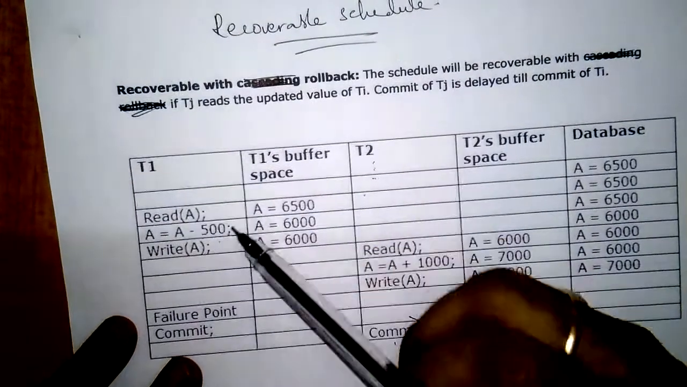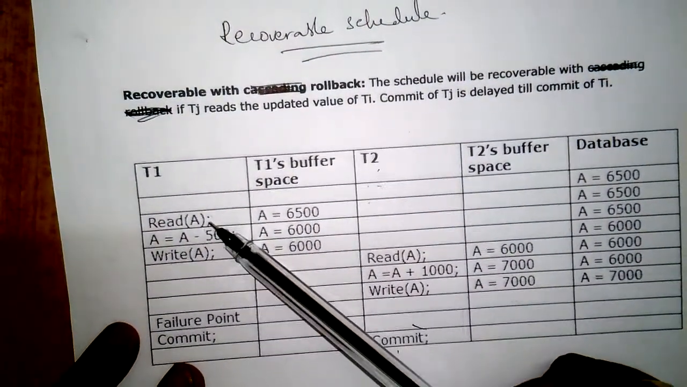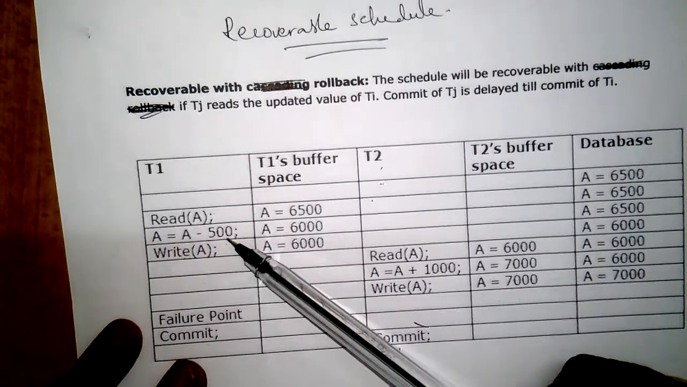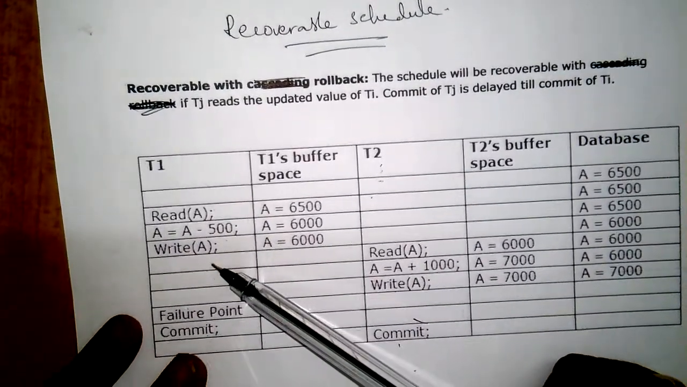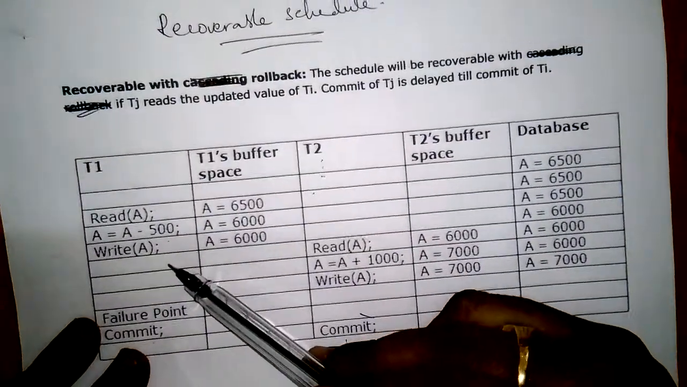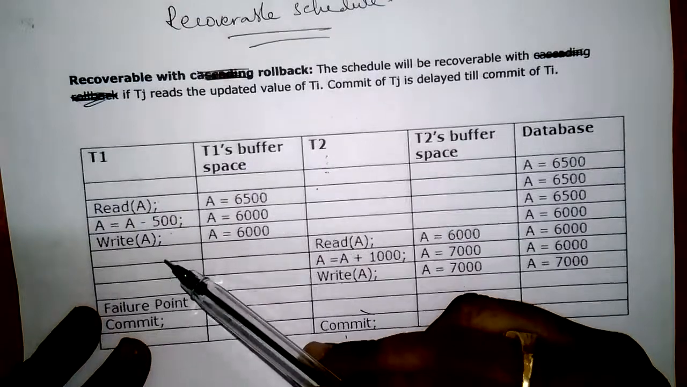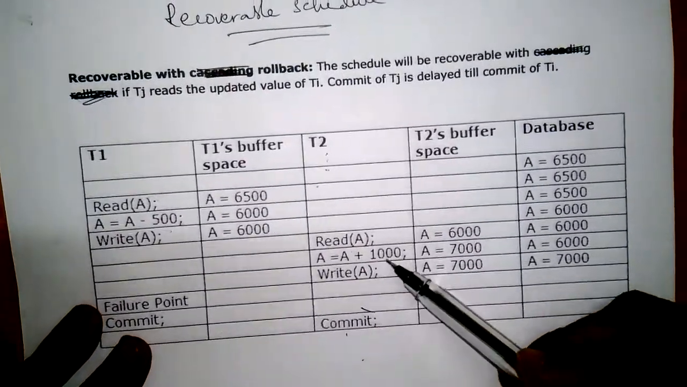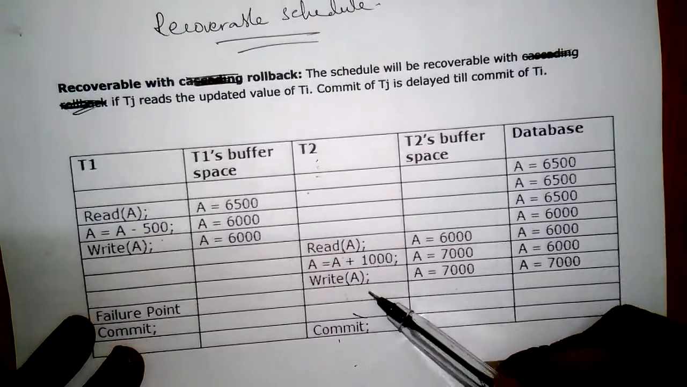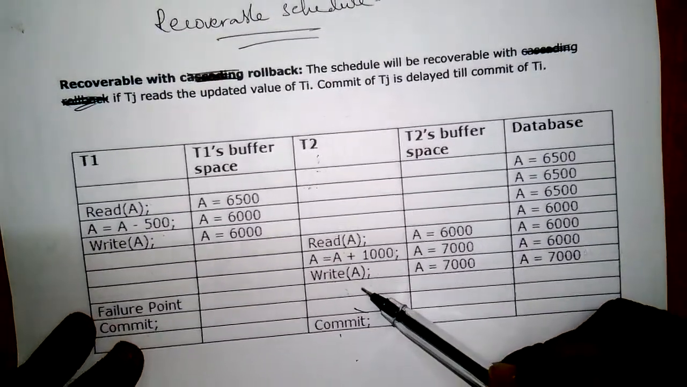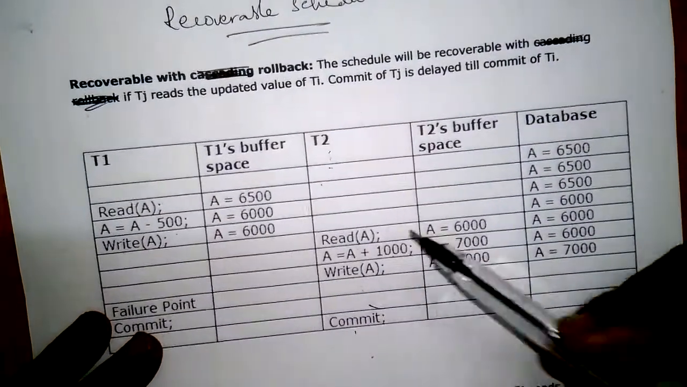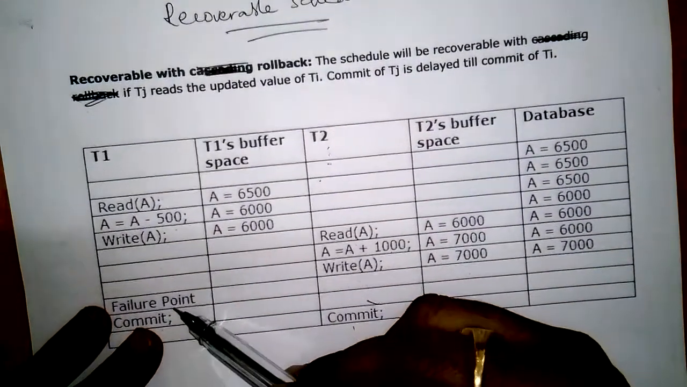In transaction T1, first T1 executes, reading the value of A, deducting its value and writing the value. After that, T2 is reading the updated value which is written by transaction T1, updating it and writing. But here T2 is not committing. Why? Because this transaction has to wait until T1 commits its transaction, since it is reading the value of A.